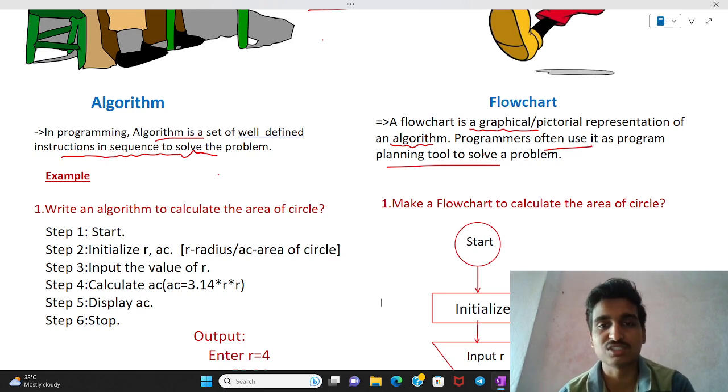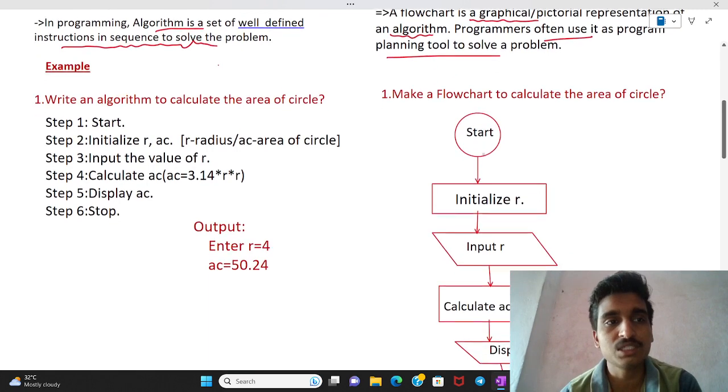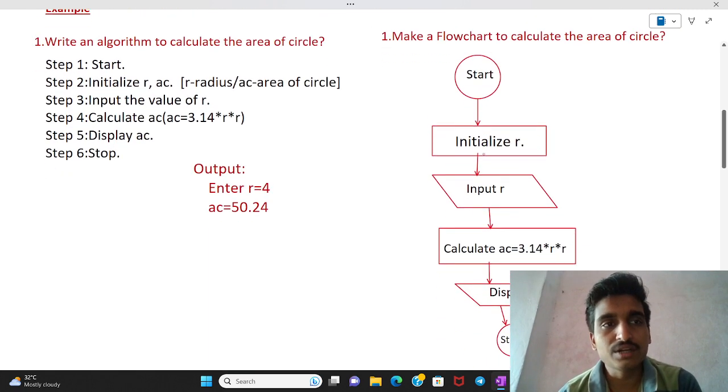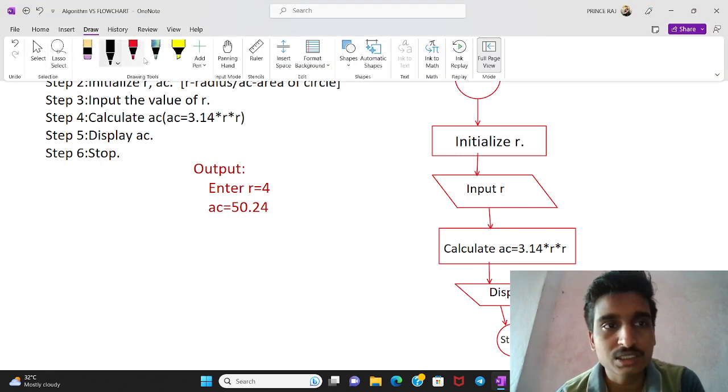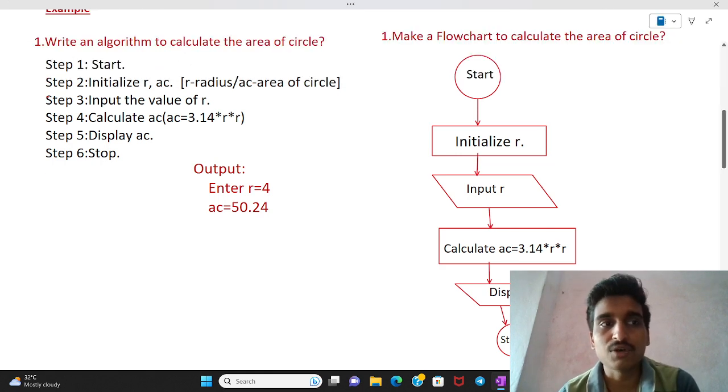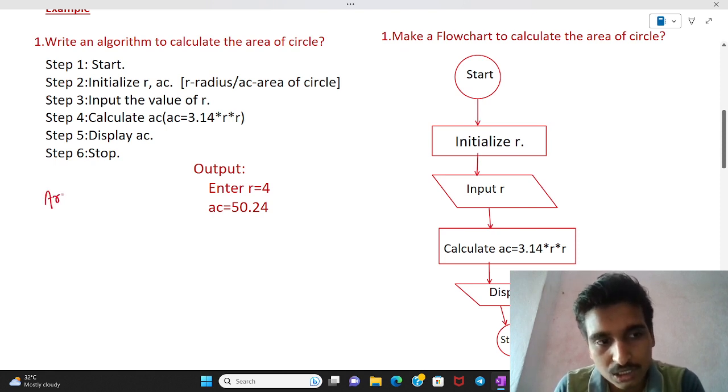Let us consider some examples. The first example: write the algorithm to calculate the area of a circle. What do we know? The area of a circle is pi r square. The area of a circle is known as pi r square.